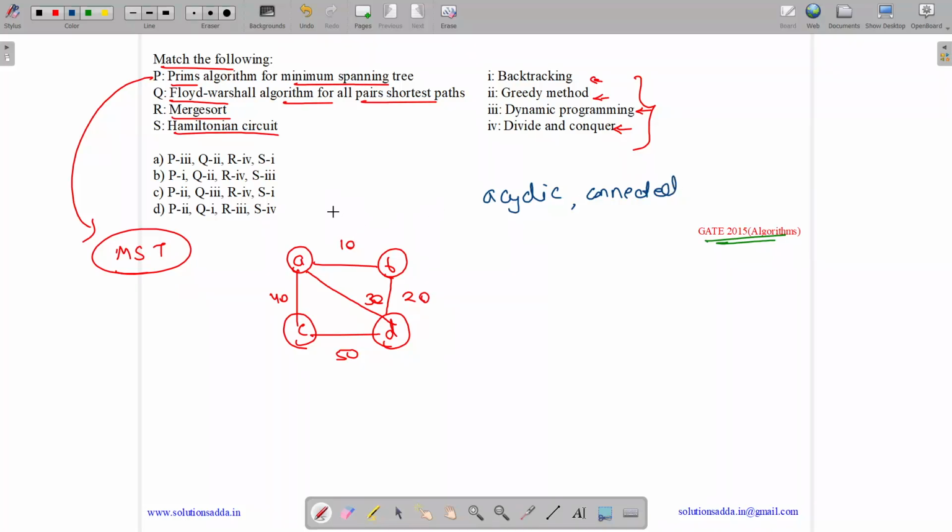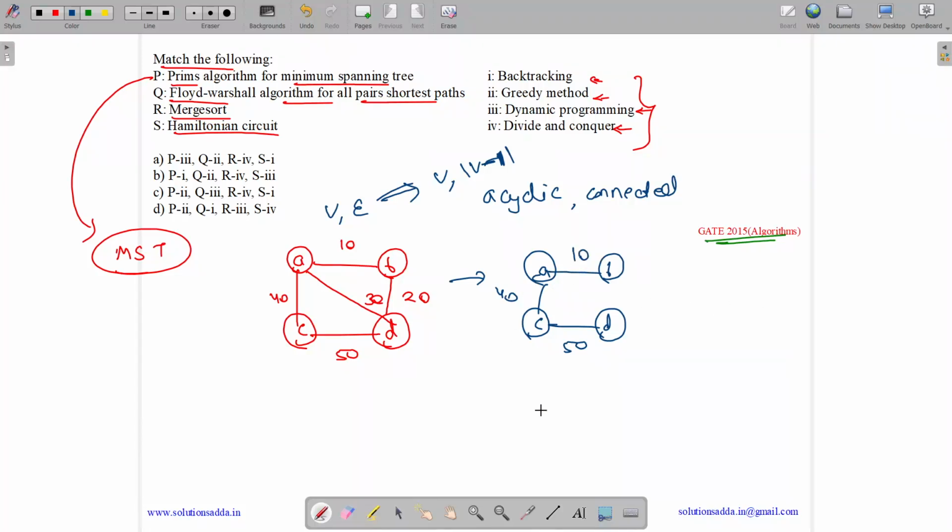And if the graph has V vertices and E edges, the tree should have all the V vertices and the number of edges should be equal to the number of vertices minus 1. So a graph will have many spanning trees, like A, B, C, D with 50, 40, 10. This is a spanning tree. We can have other spanning trees like A, B, C, D with 10, 30, 50.